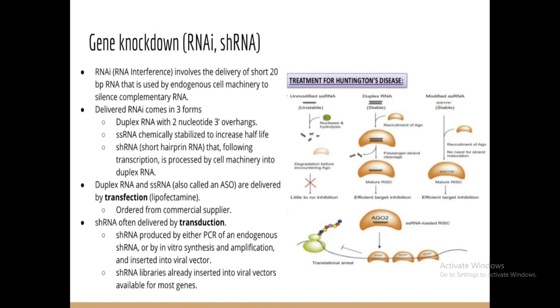Some gene knockdown techniques are also under the category of molecular biotechnology tools, like RNAi and shRNA. These are RNA interference techniques, used to interfere with mRNA transcription and translation to hinder the mechanism of protein synthesis. With gene knockdown we interfere with that particular transcription and translation process, so that a harmful protein is not synthesized. With this technique we can prevent some brain diseases also, like Huntington disease. We took this example.